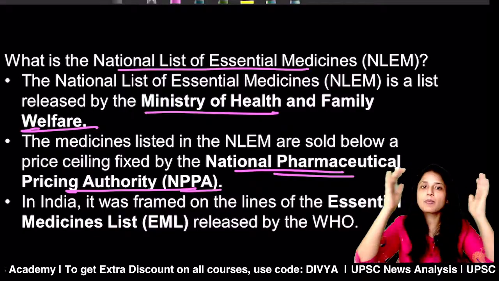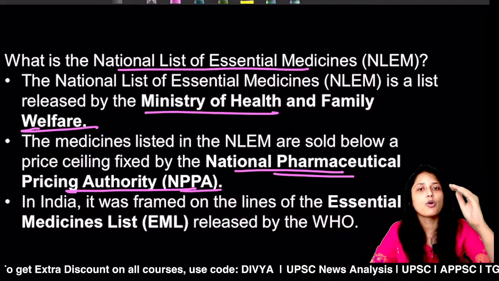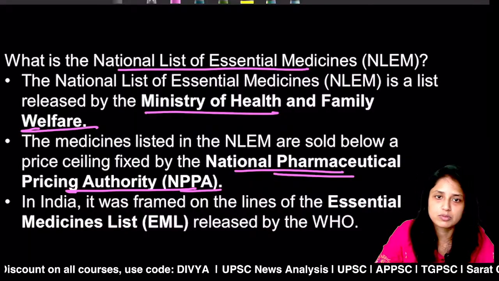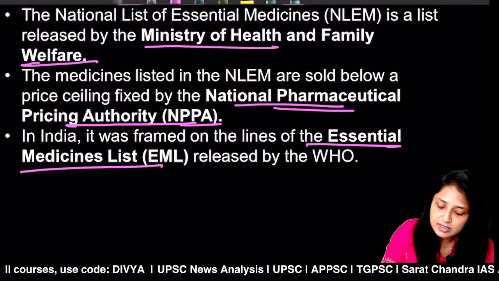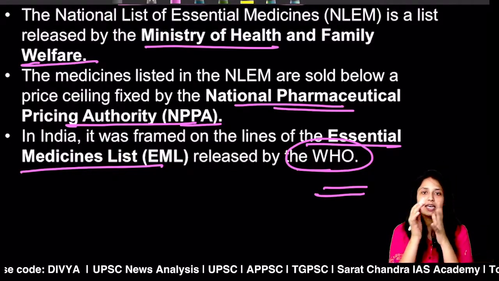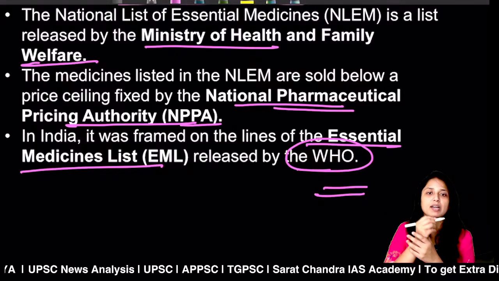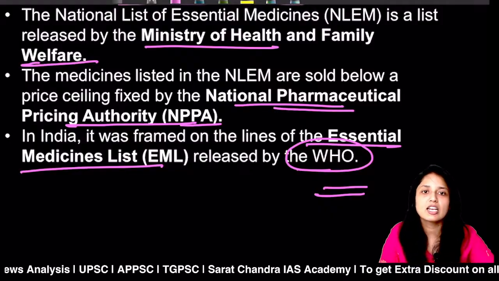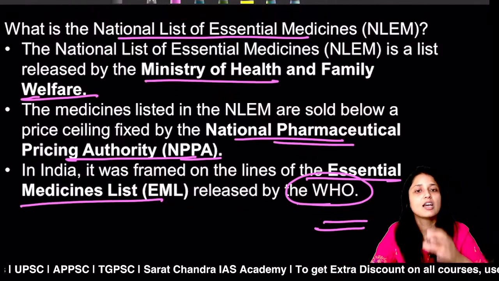So you must expand this list. If you include more and more medicines in the list, more and more prices can be capped, and hence medical inflation can reduce. Here, India framed this essential medicines list, which is released by the WHO. WHO has a standard essential medicines list, which has more than 500 medicines. But in India, the number is less. So that's why the article is proposing that India must increase the number of medicines in this list, so that price